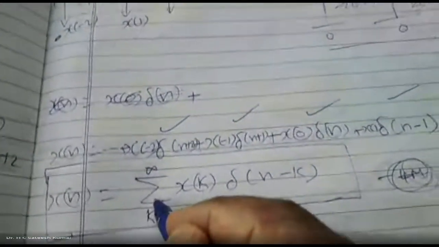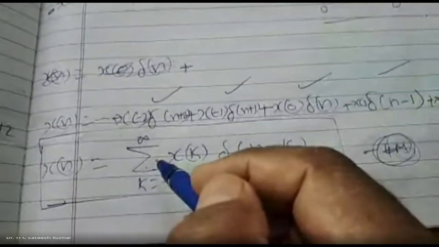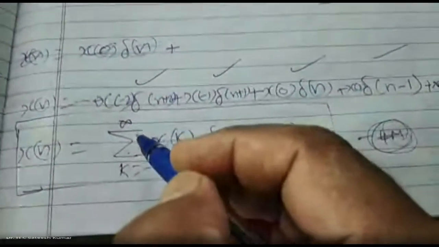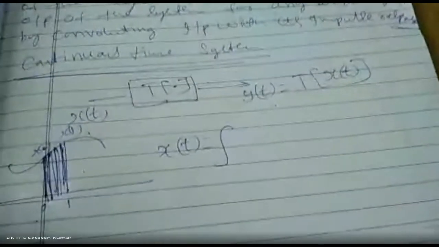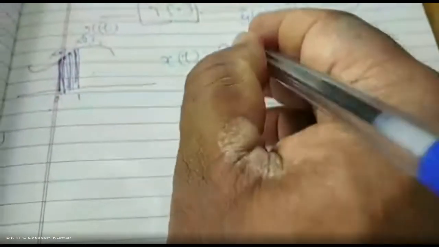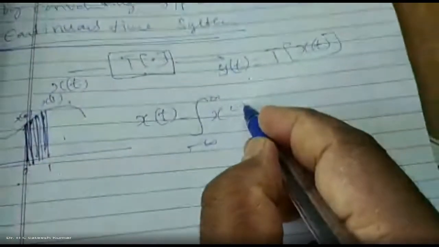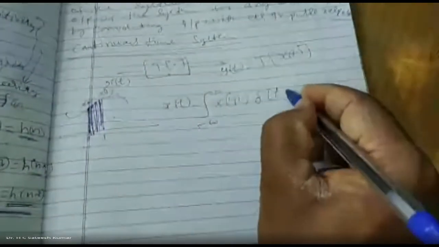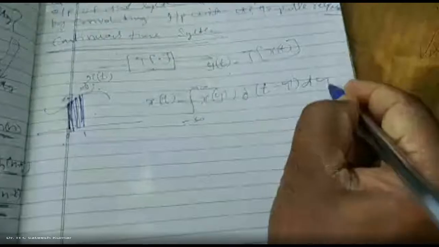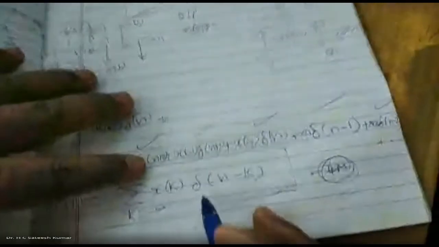Use the same formula. Instead of summation, which adds only at integer values, use integration. Integration is also summation only, adding at each and every point. Integration from minus infinity to plus infinity, x of tau instead of x of k, into delta of t minus tau d tau. Same as x[k] delta of n minus k.